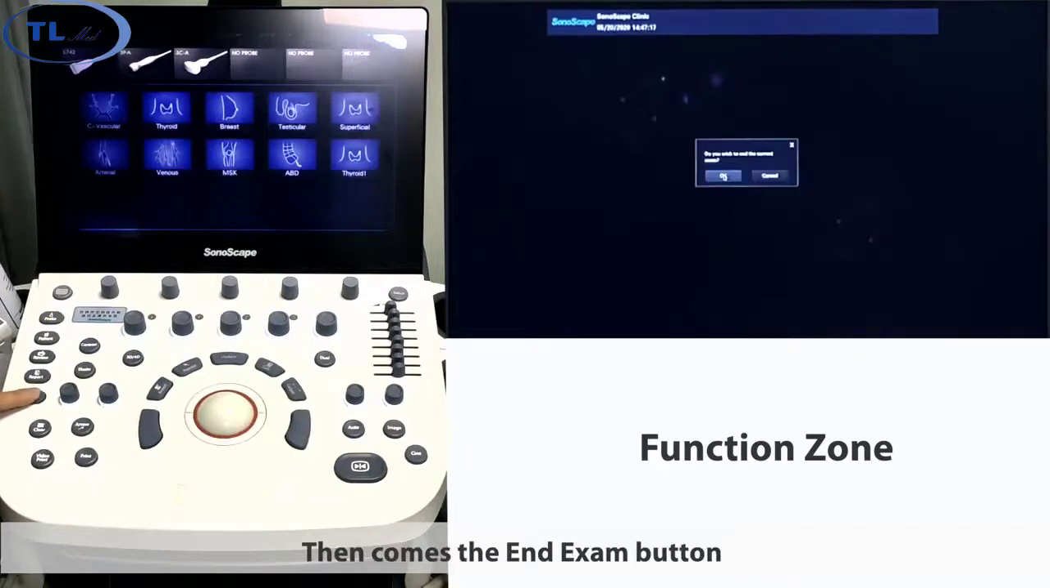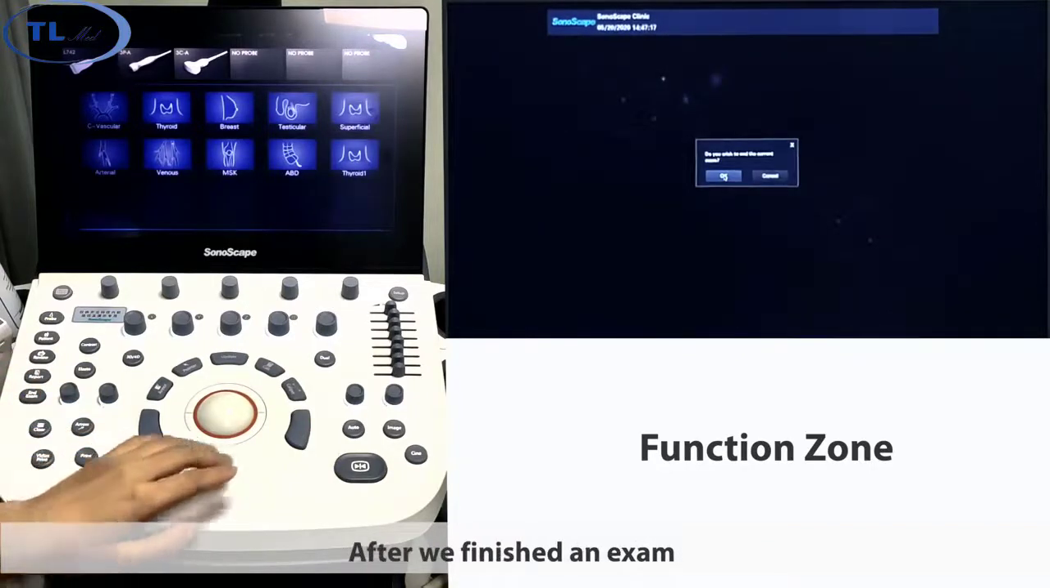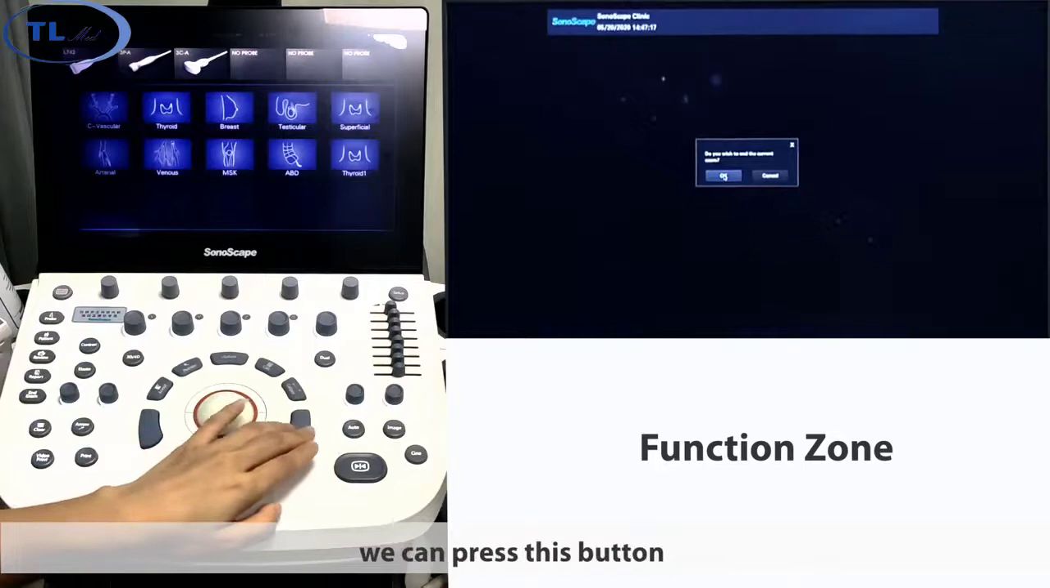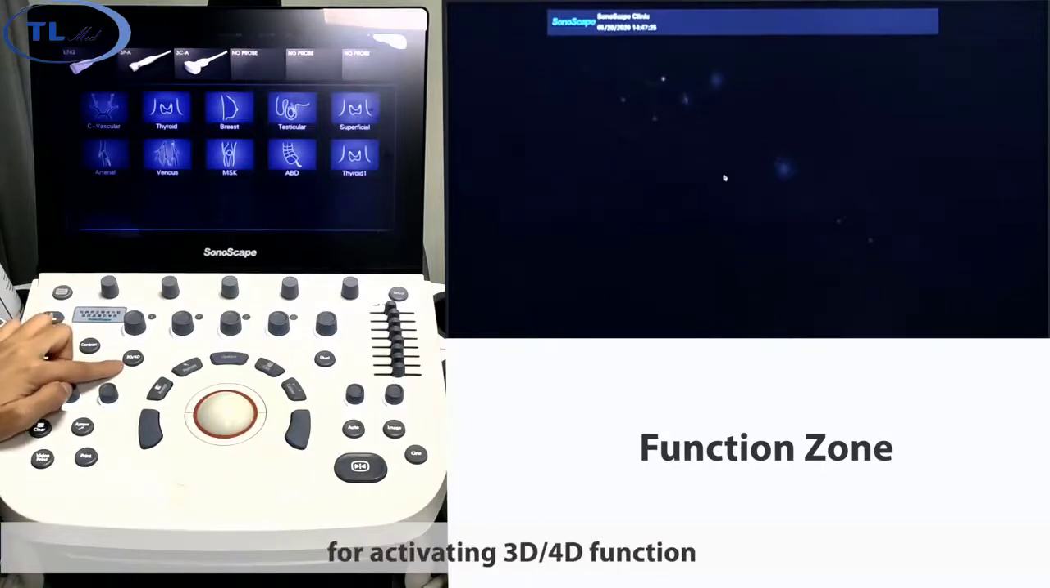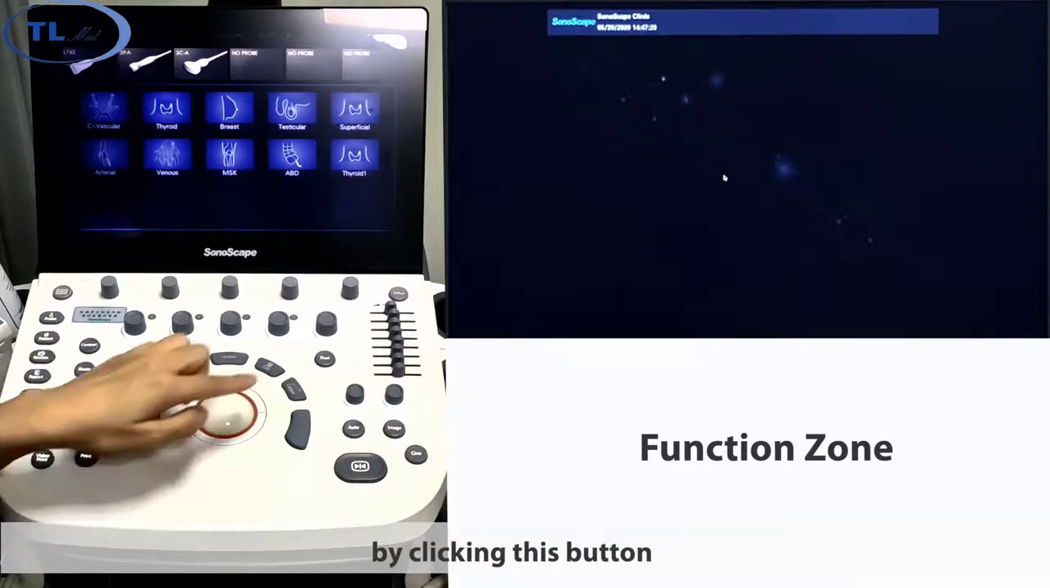Then comes the end exam button. After we finish an exam, we can press this button. Move the tracking ball and press OK. This is the quick button for activating the 3D and 4D function. You can enter 3D and 4D mode by clicking this button.